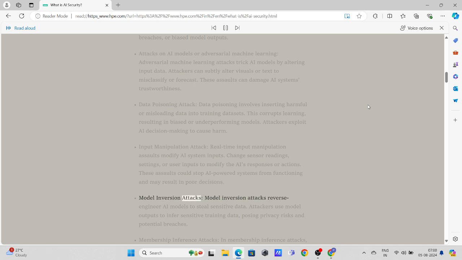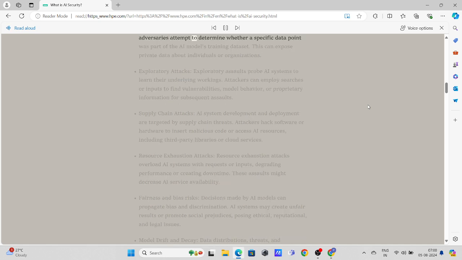Model inversion attacks. Model inversion attacks reverse engineer AI models to steal sensitive data. Attackers use model outputs to infer sensitive training data, posing privacy risks and potential breaches. Membership inference attacks. In membership inference attacks, adversaries attempt to determine whether a specific data point was part of the AI model's training dataset. This can expose private data about individuals or organizations.